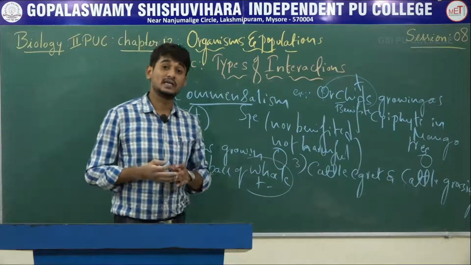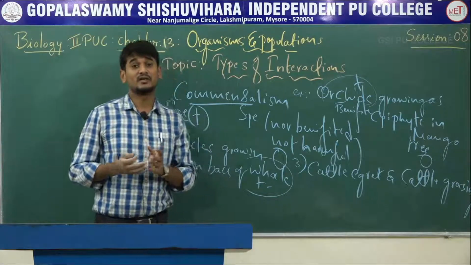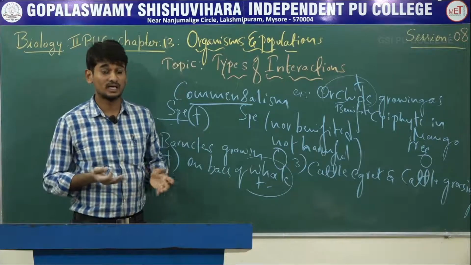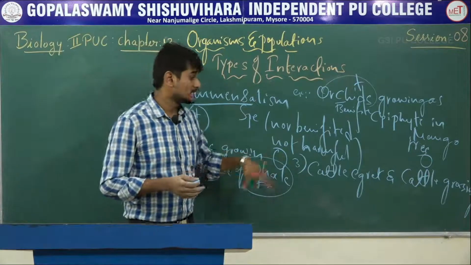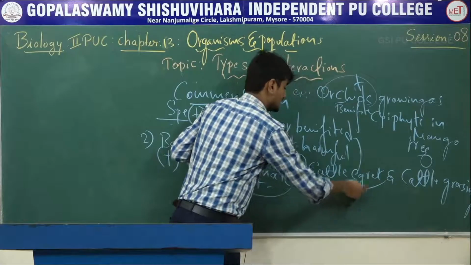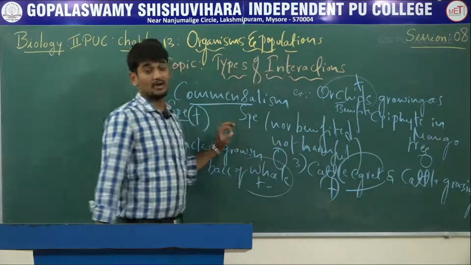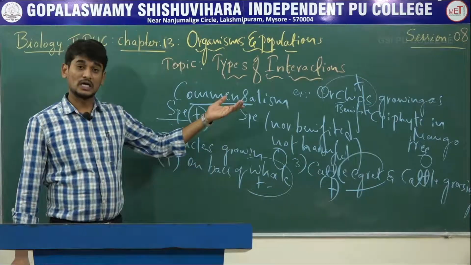While feeding, what happens is, a number of insects come out from the grasses. So these insects are eaten by cattle egrets. Here the cattle egrets are benefited, but the grazing cattle are not benefited, not harmed.